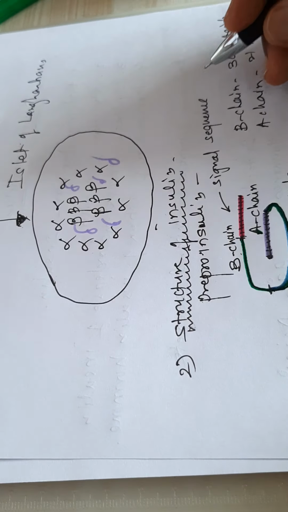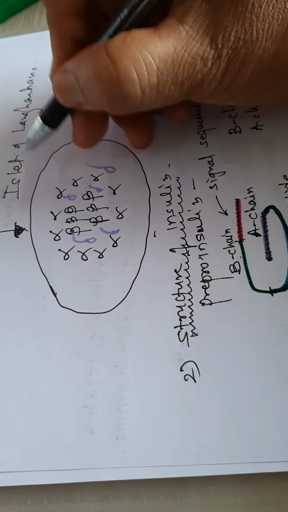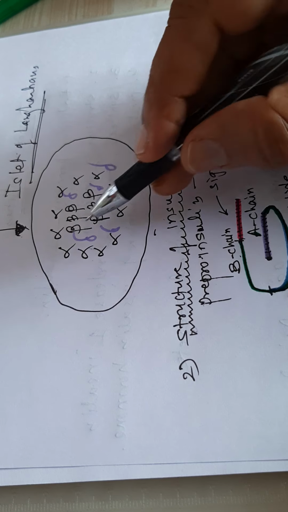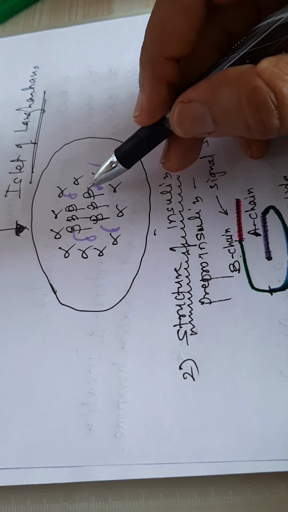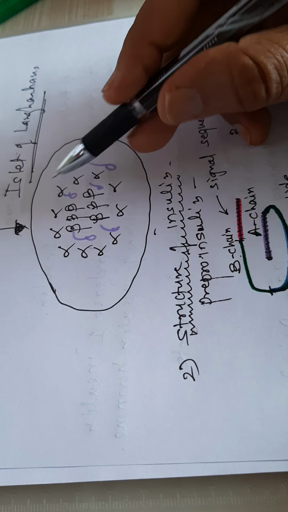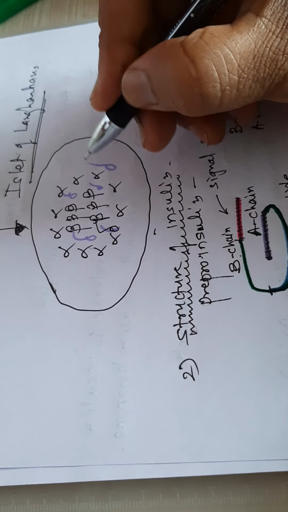Then we have studied the position of these cells in the islets of Langerhans. The beta cells are at the center and are most abundant, that is 66%, as I told you, then the alpha cells are at the periphery, and the delta cells are scattered.